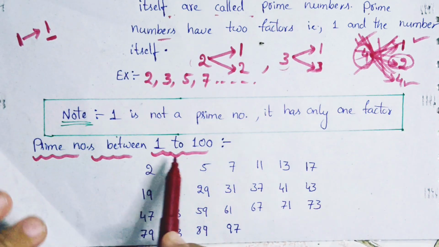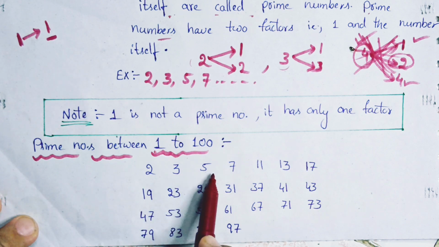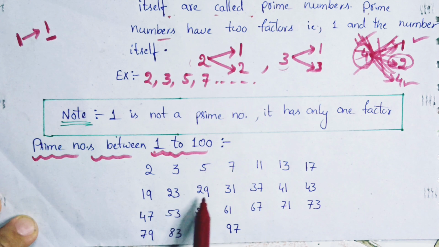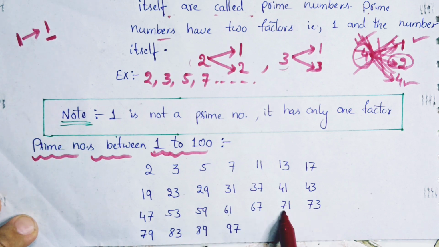So the prime numbers between 1 to 100 are 2, 3, 5, 7, 11, 13, 17, 19, 23, 29, 31, 37, 41, 43, 47, 53, 59, 61, 67, 71, 73, 79, 83, 89, 97.